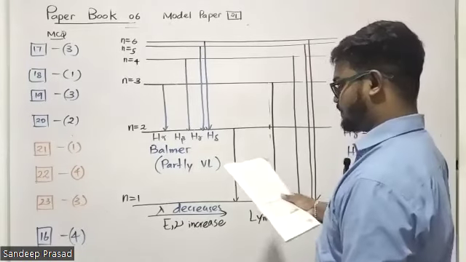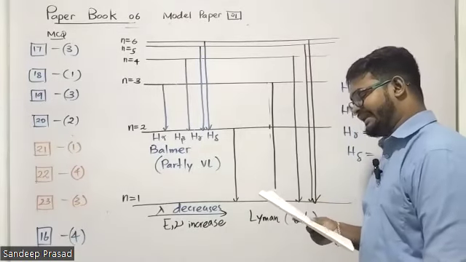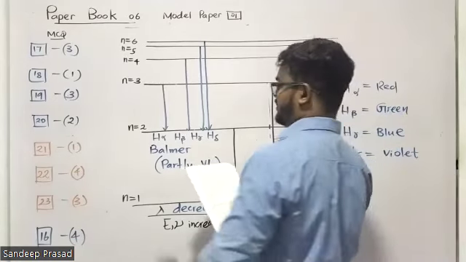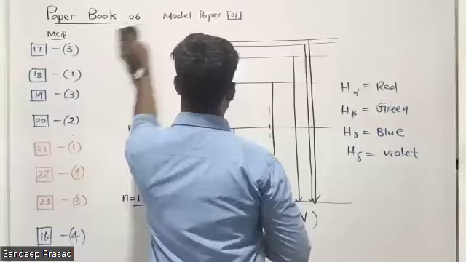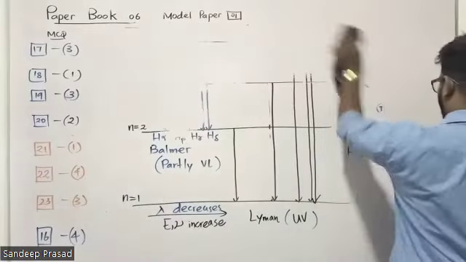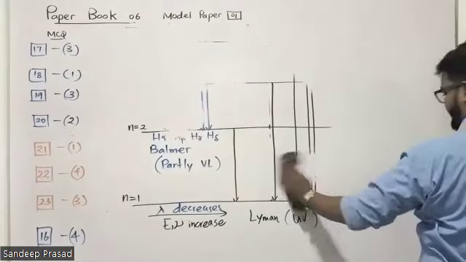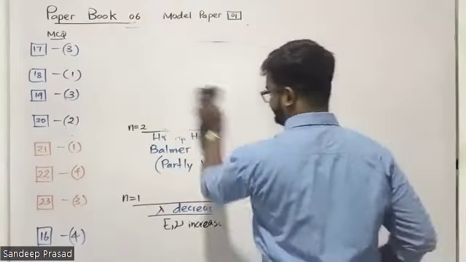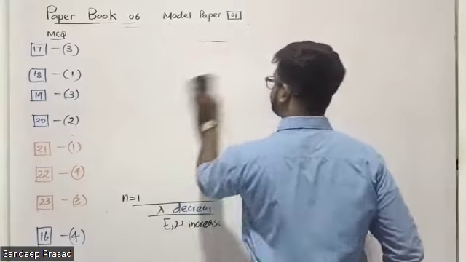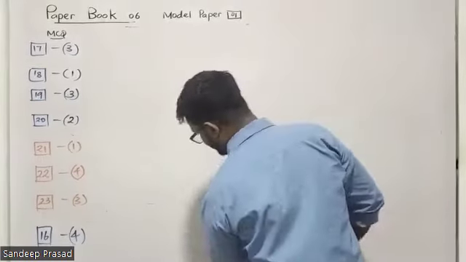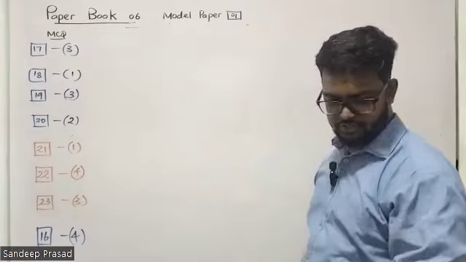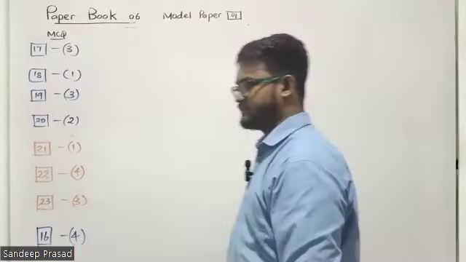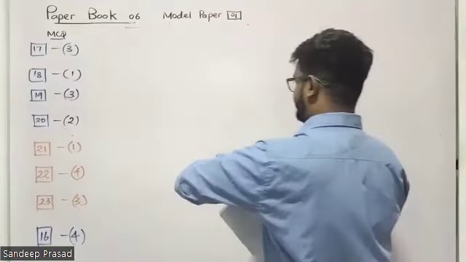23 is done. 24. Across a same period, left to right, the shielding effect is increasing due to the increasing of the number of electrons. Students, what is shielding effect? Can you remember the first unit theories? Shielding effect means the ability to protect the valence shell electrons from the nuclear attraction. Actually, blocking effect is the correct term that I gave you.